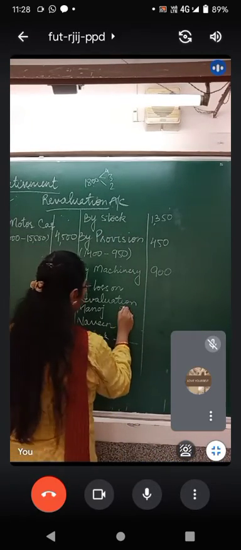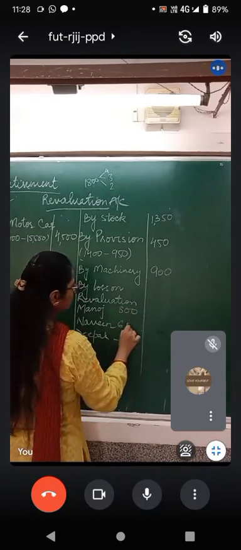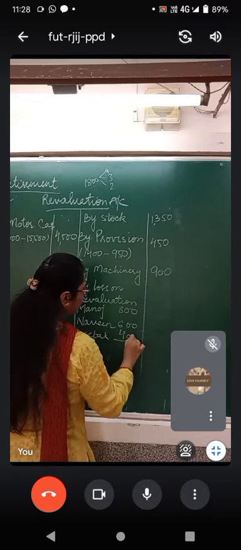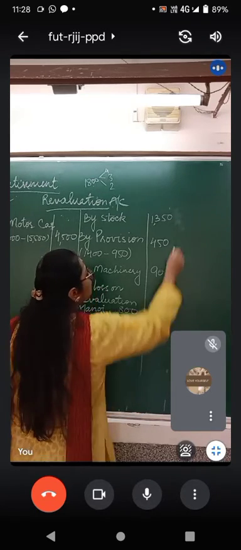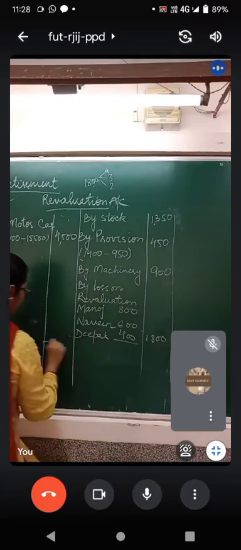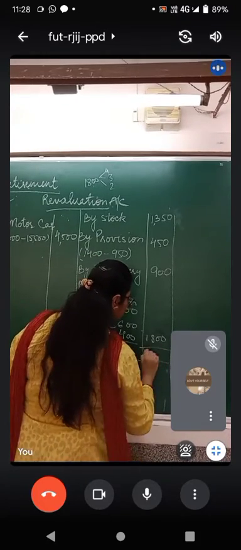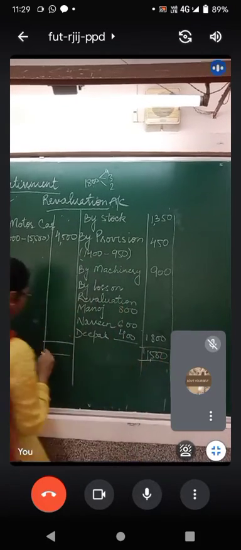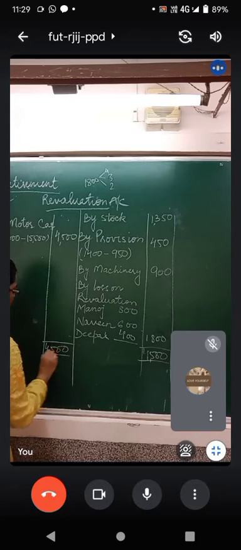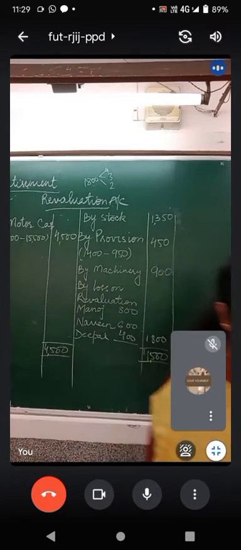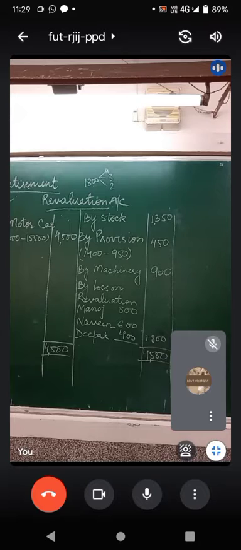How much is the amount? 800, 600 and 400. On the outer column, the total loss you are going to write. Now equal this. Any confusion with the revaluation account? It was very clear and simple. Note it down, then we will move to the journal entries.